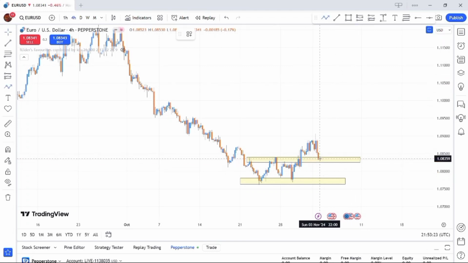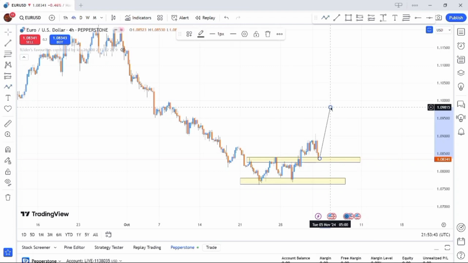I want to see Euro USD move upward from this zone. You can see that Euro USD has tapped into this zone, or the neckline of the double bottom. So since it has tapped into that, I'll move to the 1 hour time frame and look for a bullish confirming candlestick. Then I place a buy trade on Euro USD.